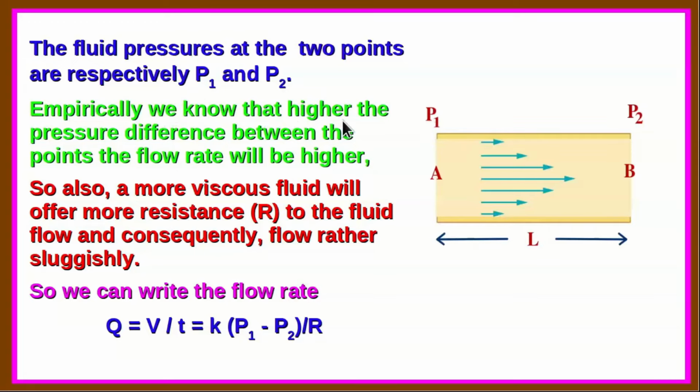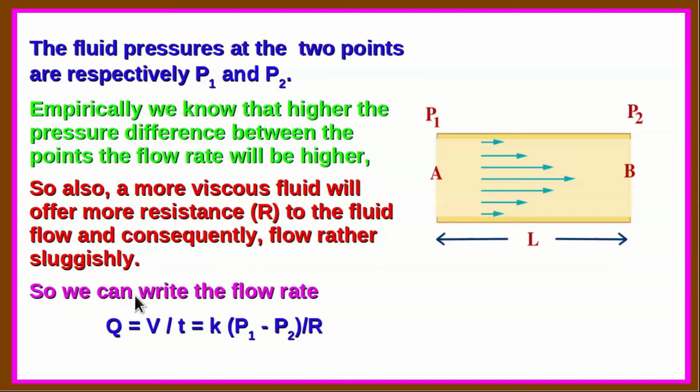Empirically we know that the higher the pressure difference between the points, the higher the flow rate will be. So if we raise the pressure at point A, then the flow rate will be more. Also, a more viscous fluid will offer more resistance, designated by R, to the fluid flow, and consequently the flow rate will be smaller. The higher the viscosity, the smaller the flow rate. So there is a sort of inverse dependence on the viscosity, or the viscous resistance offered to the fluid flow.